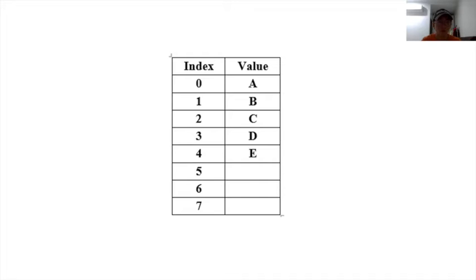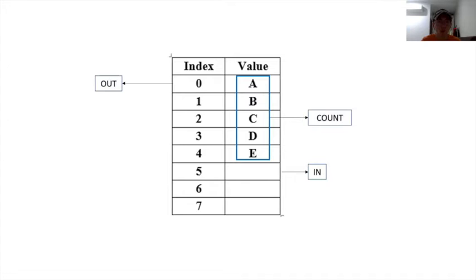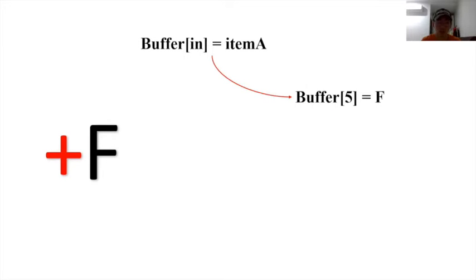Let's see an example of the buffer. In this buffer, in is 5 and out is 0. It has a count value of 5 and a buffer size of 8. Let's start by adding the new element F. It will enter the producer function, and buffer in equals item A will put F into buffer 5.